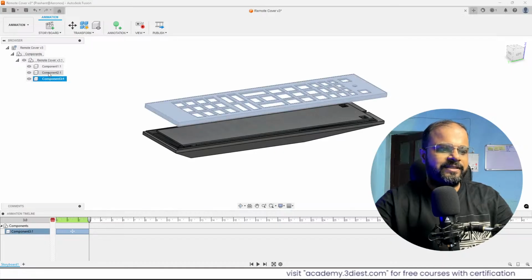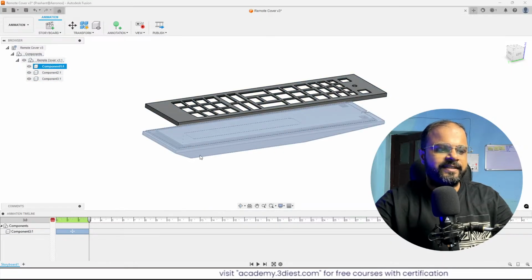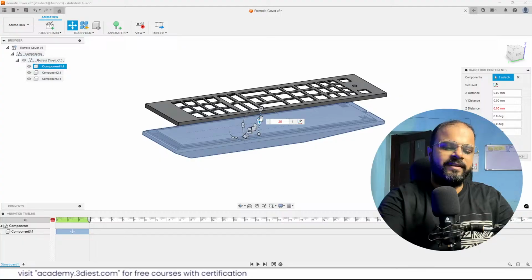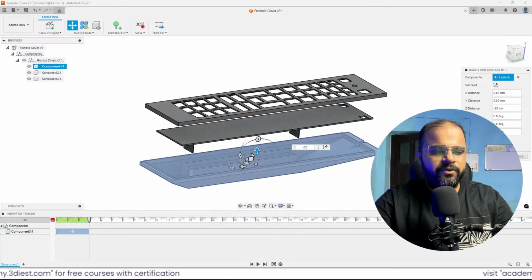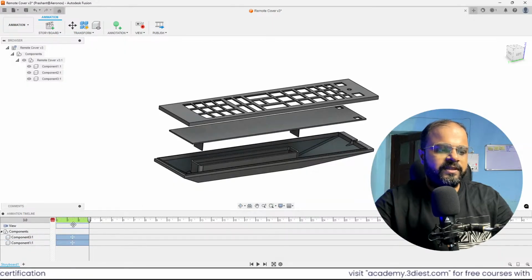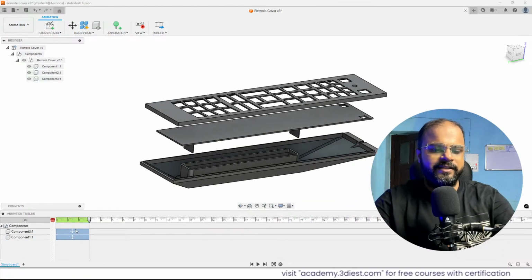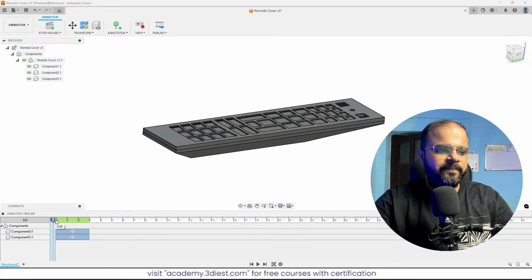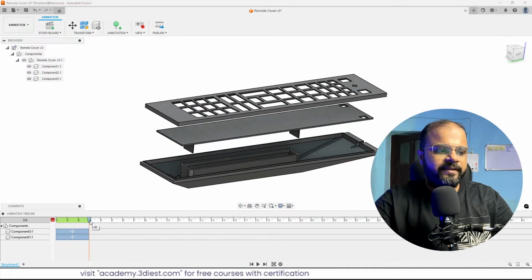Now we'll do the same for the bottom component. I will select the bottom component, component 1. We'll activate the transfer component tool again, and this time I will specify -25. So it will go 25 mm downward. Here you can see, now both steps just got recorded. I will delete this zoom, I don't want that. If you move this cursor here, you can see it's moving, right, like this.